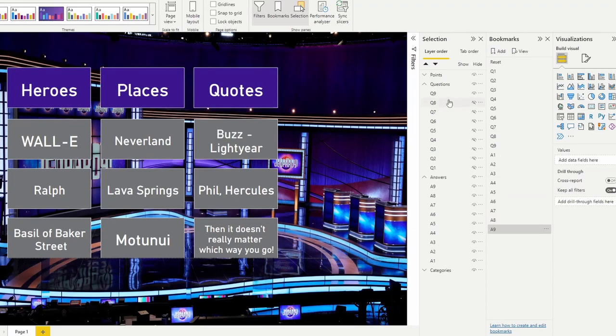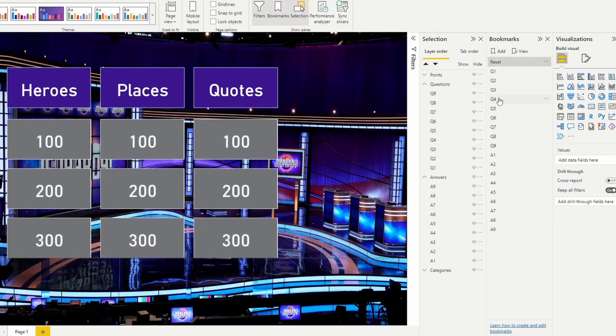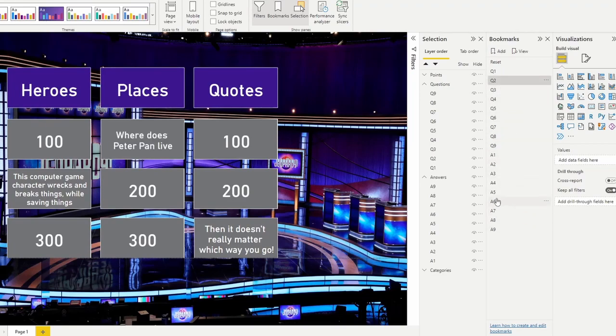Okay, and the last one, unselect question 9, answer 9. Unselected. There we go. Data, selected visuals, and update. Great. Okay, all our questions are there. So let us reset the entire thing. Okay, let's select a few of our questions. And if you select the answer will actually show.